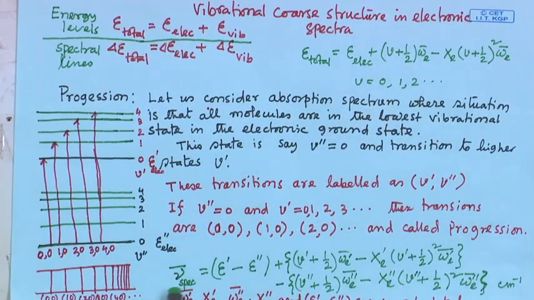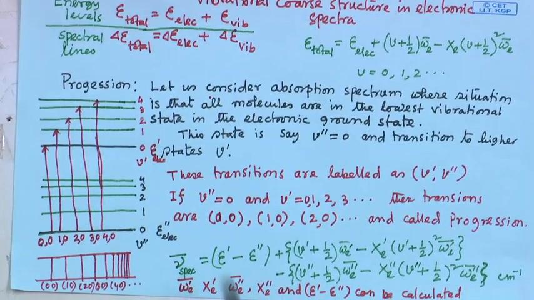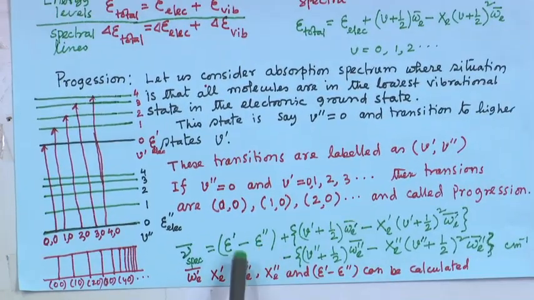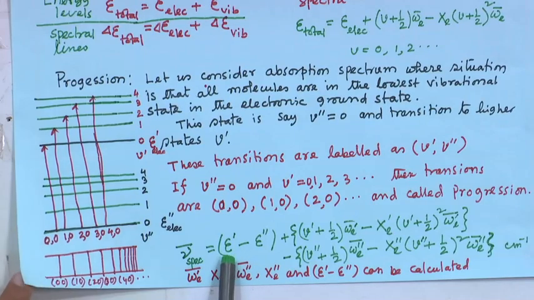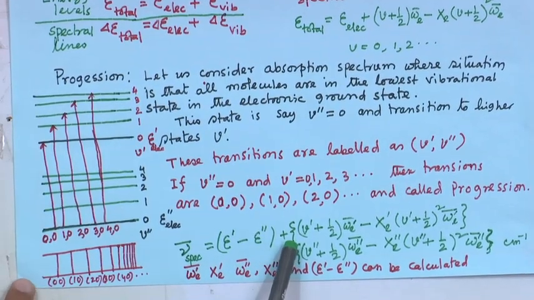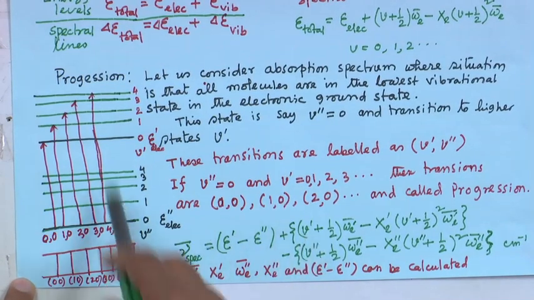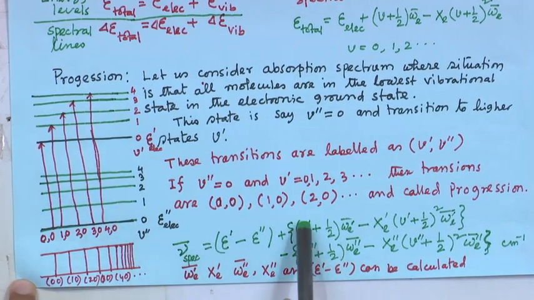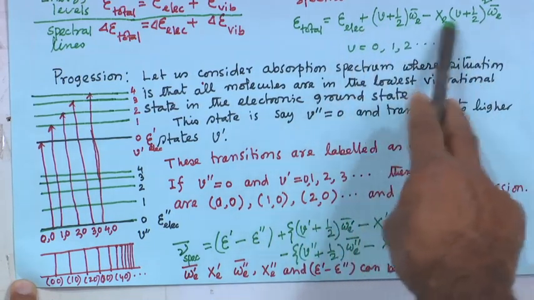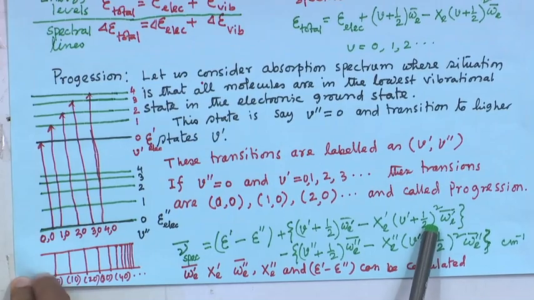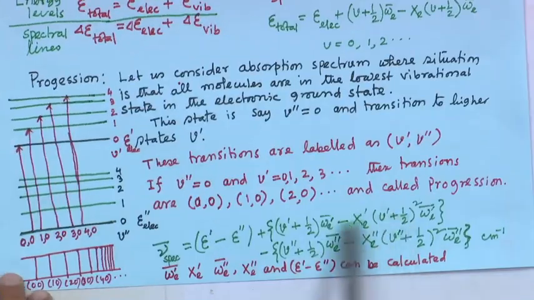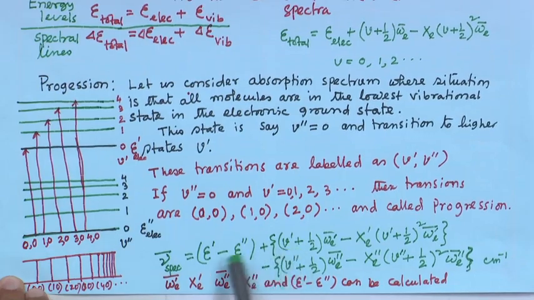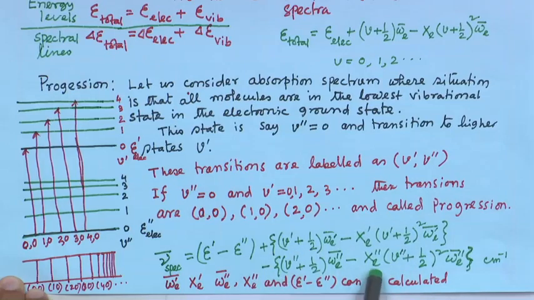The wave number of the spectral lines will be the energy difference of the electronic states, E dash minus E double dash, plus the vibrational energy difference from V dash to V double dash. Here V dash is the vibrational quantum number. So, this energy minus the energy in the V double dash vibrational level.